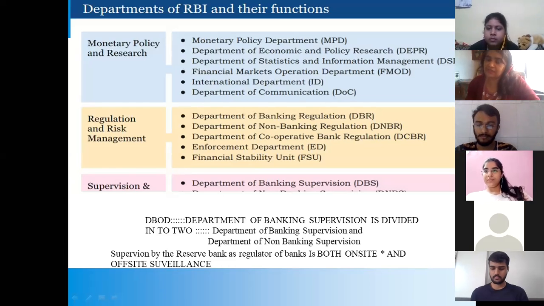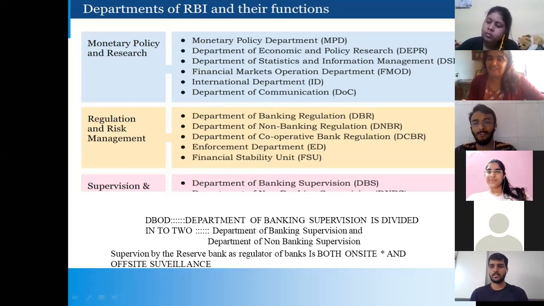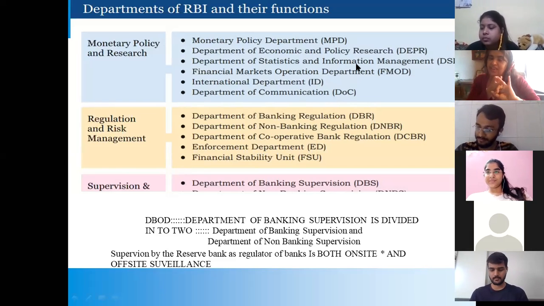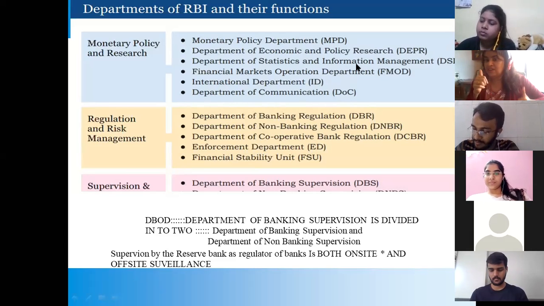L for liquidity. Liquidity of the bank is very important. If today I go to Meet and I want to withdraw 4 lakhs, he cannot say, hey ma'am, come tomorrow. Can he say that? No, because I have deposited. The moment I ask him, he should be able to pay me. So that's L for liquidity. CAMELS: C for capital adequacy, A for asset management, M for management, E for earnings, L for liquidity, and S for systems, internet banking and e-banking. So Melina will also be checking the systems of that particular bank.